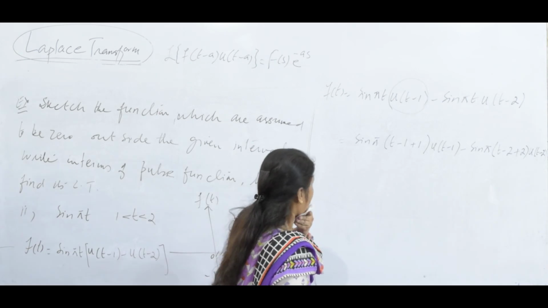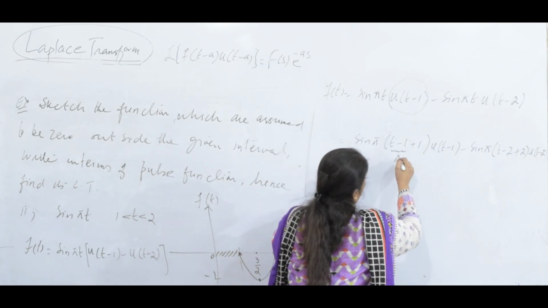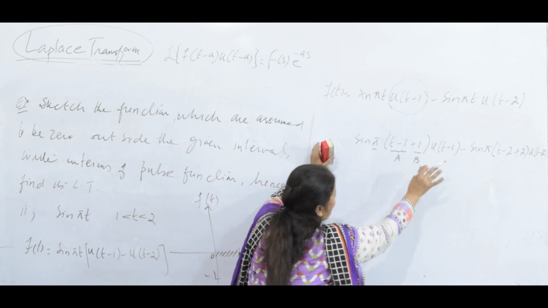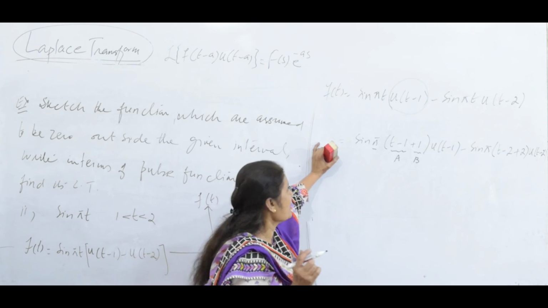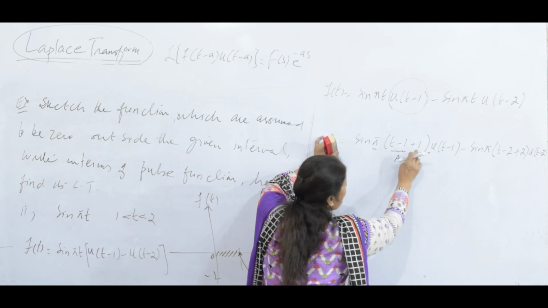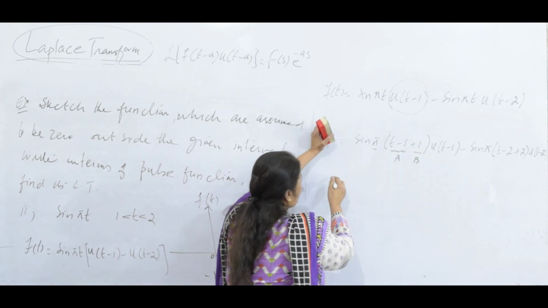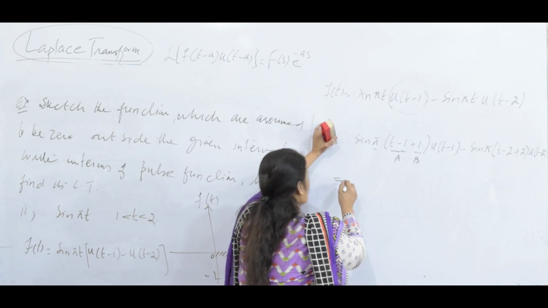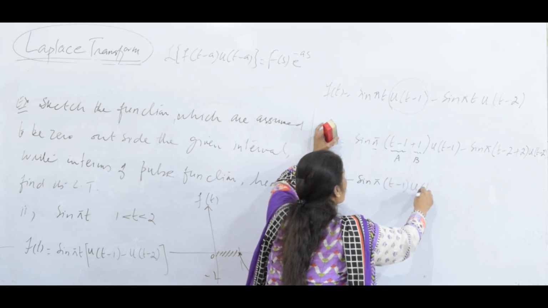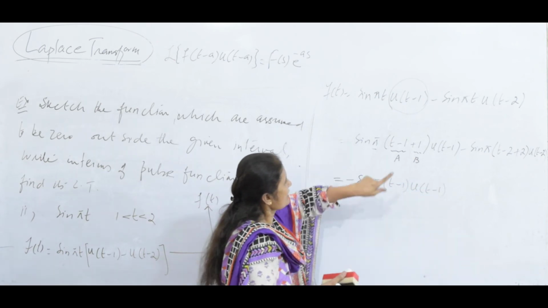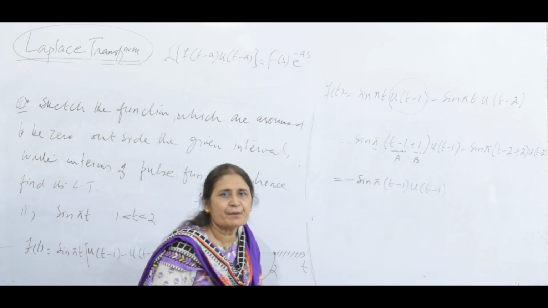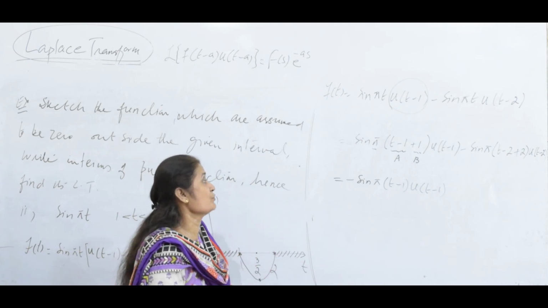Look at that. Now think carefully. This is your A and this is your B. Now pi is multiplied with it. Let me use the trigonometric identity: sine of A cos of B plus cos of A sine of B. Cos of B means cos of pi, since pi is multiplied. Cos pi is minus 1. So it becomes minus sin pi t minus 1 unit step t minus 1. And sin pi is 0, so the other half of the trigonometric identity is 0.